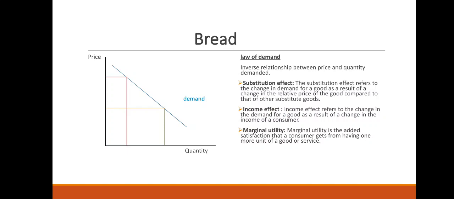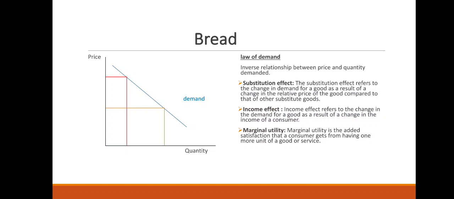There are three reasons for the law of demand, the first of which is the substitution effect. The substitution effect refers to the change in demand for a good as a result of a change in the relative price. So when the price goes up for a particular product, let's say for instance bread, people substitute away from bread to another product, let's say biscuit or cake.